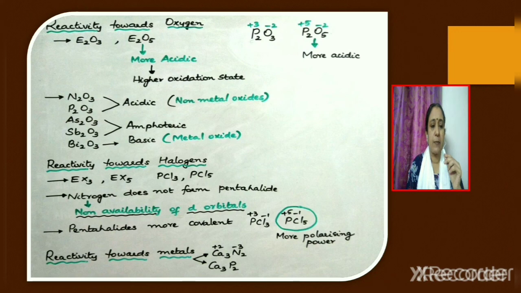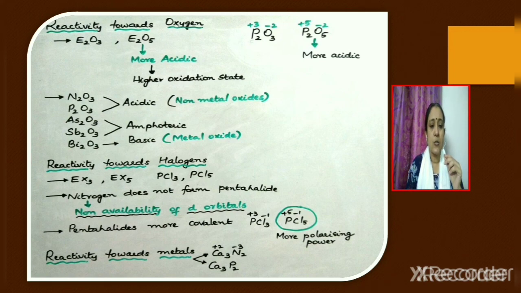Next, we shall discuss about the oxides of the rest of the elements. You know that nitrogen and phosphorus are non-metals, and we know that non-metal oxides are acidic in nature. So N2O3 and P2O3 are acidic in nature. Arsenic and antimony are metalloids. So arsenic oxide as well as antimony oxide are amphoteric in nature.